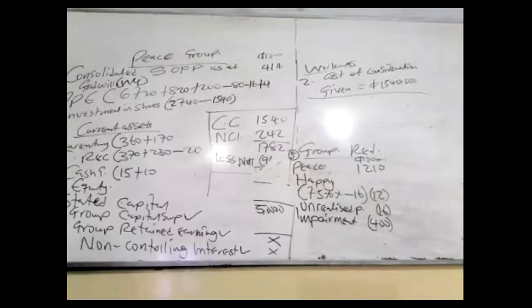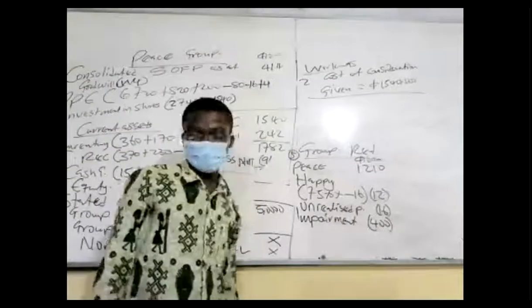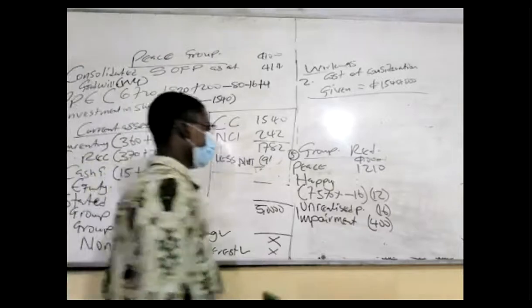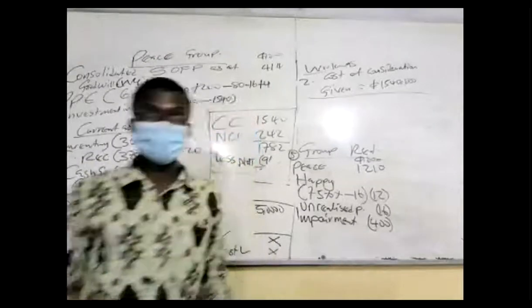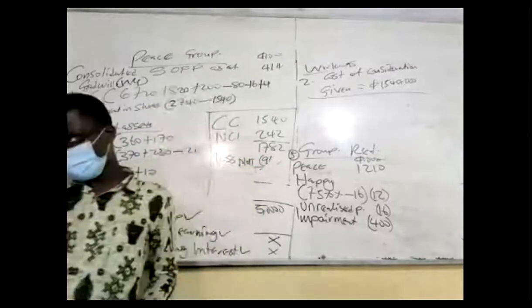Now let me explain the accounting treatment of PUP in inventory. First, we are saying that you don't need to sell among yourself at a profit. We're not saying don't sell among yourself.